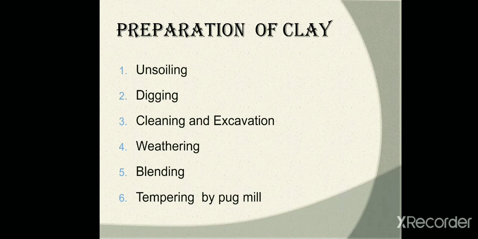The top layer of soil contains impurities like roots of grass, vegetation, etc. Hence, the top layer of about 200 mm depth is dug out from the earth and discarded. Digging. The soil below 200 mm is dug out preferably before monsoon. It is then cleaned of stones, pebbles, vegetable matter. All the lumps of soil should be broken into powder form.